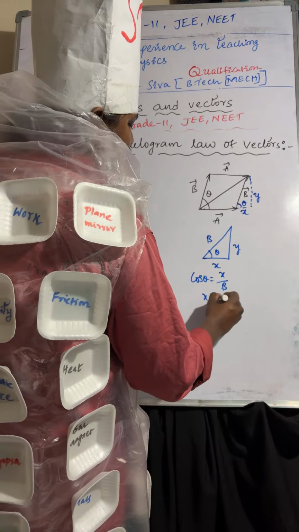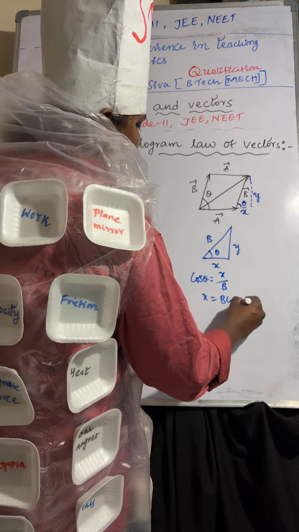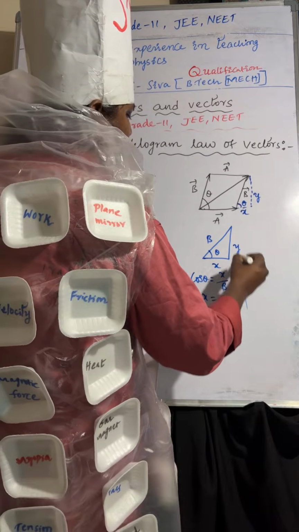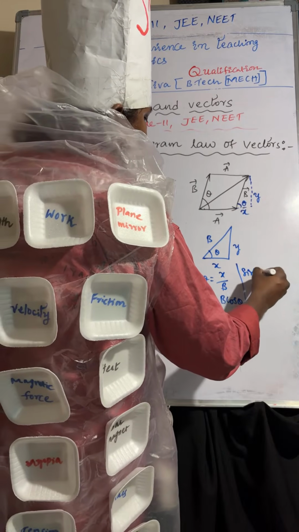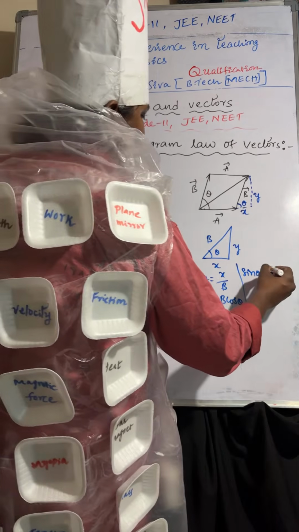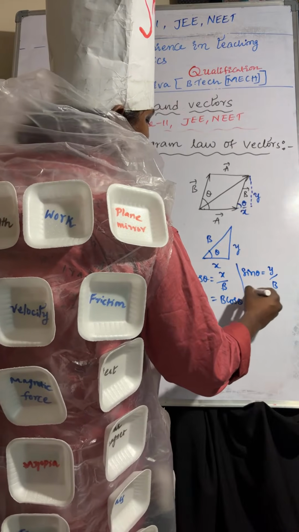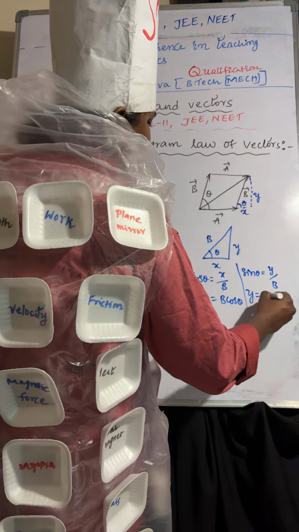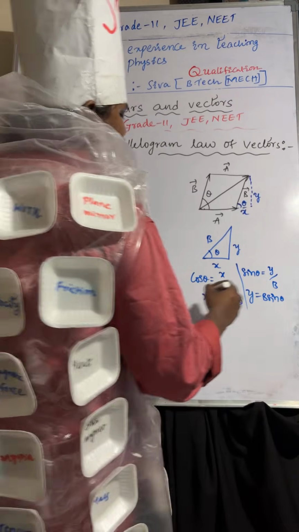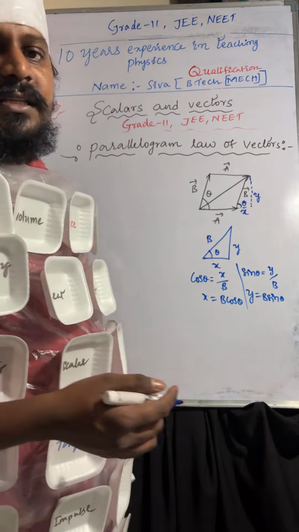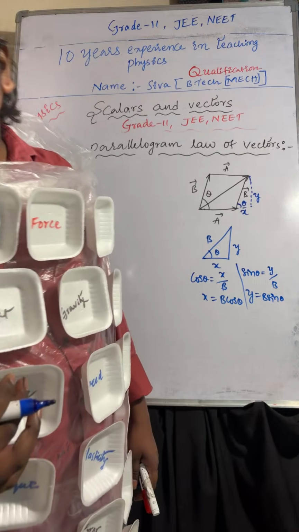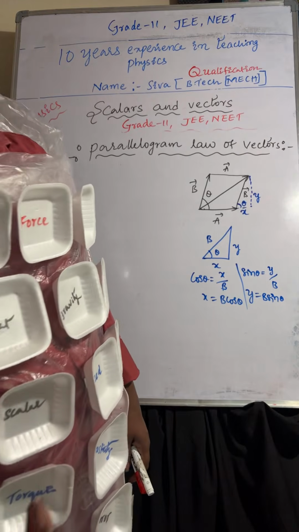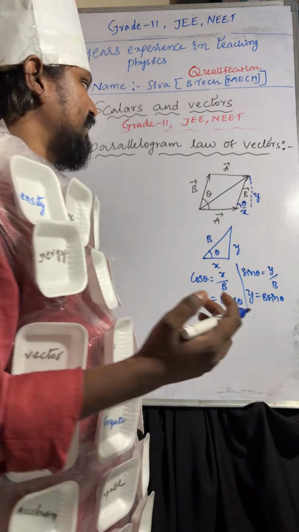Then x equals b cos theta. Sin theta equals opposite side by hypotenuse, that is y by b. Then y equals b sin theta. So x equals b cos theta, y equals b sin theta.